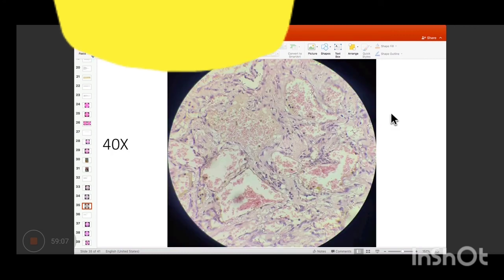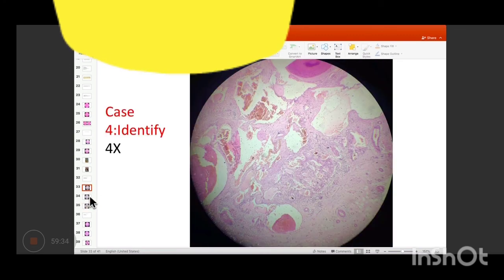So what do you think will be the diagnosis? A proliferative lesion of blood vessels. Okay, benign proliferation of blood vessels. What does it lead to? It's a hemangioma. Yeah. So what will hemangioma look like in 4x? Then there is 10x, and then there is 40x. Even 4x can give an idea of what you're looking at.